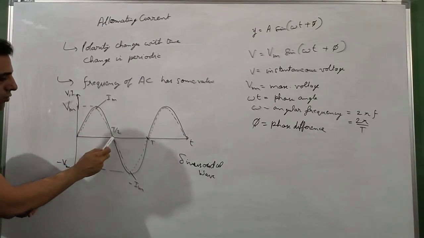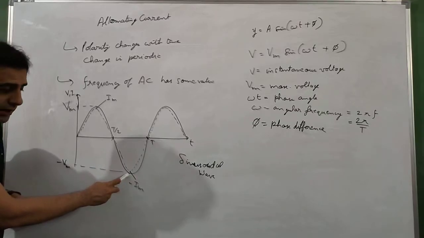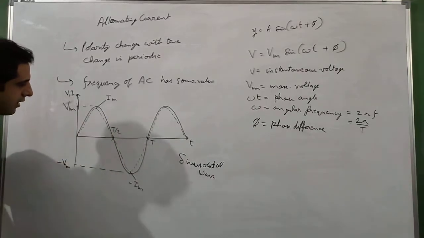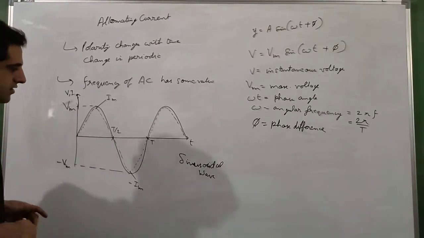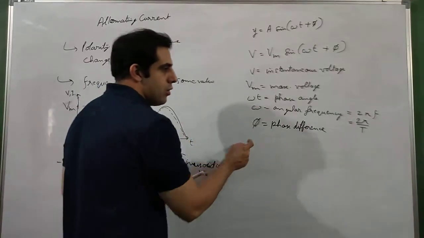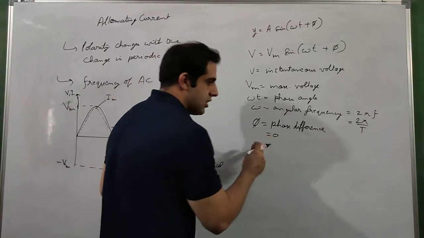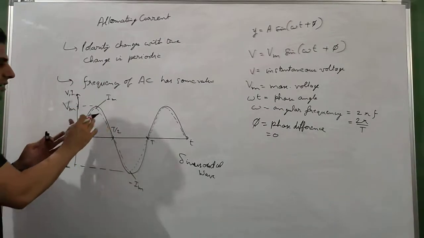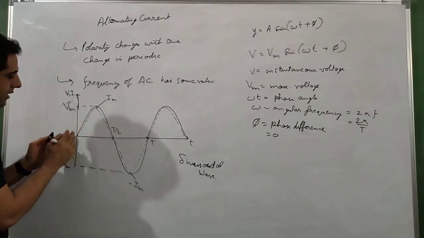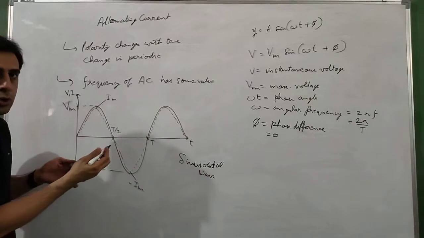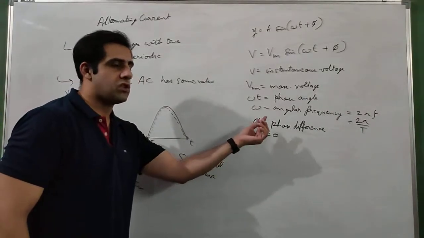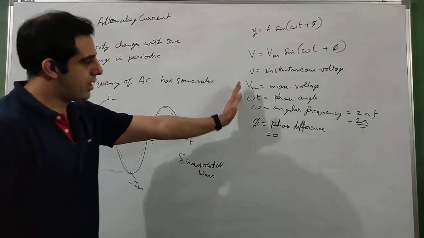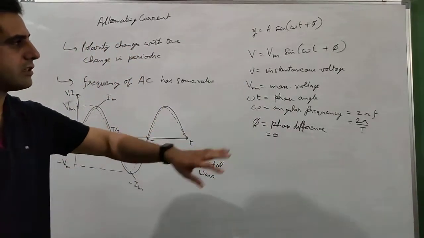Then they are coming back to 0, then they are going to the negative side and then coming back to 0. Both current and voltage are moving together without any difference in phase. So in this case, the value of phi will be equal to 0. If there is some phase difference, suppose that when the voltage is 0, current is at pi by 2, or when current is 0, voltage is at pi by 2, then there will be a phase difference of pi by 2. For this particular waveform, the phase difference is 0.